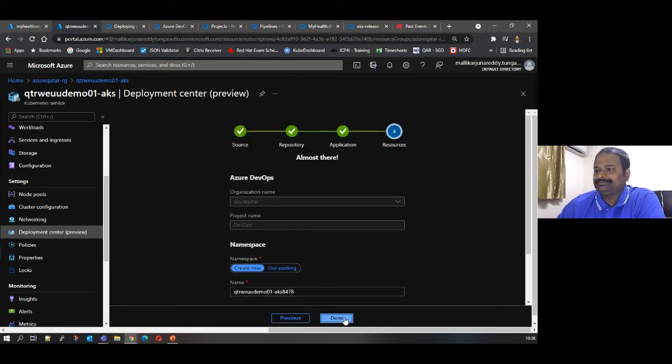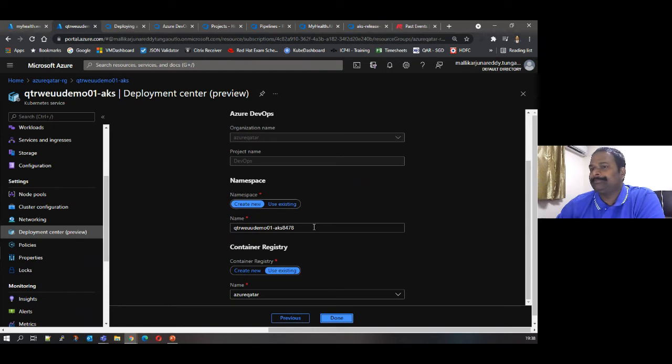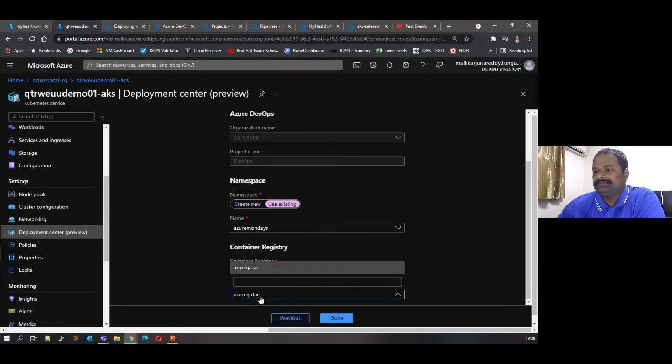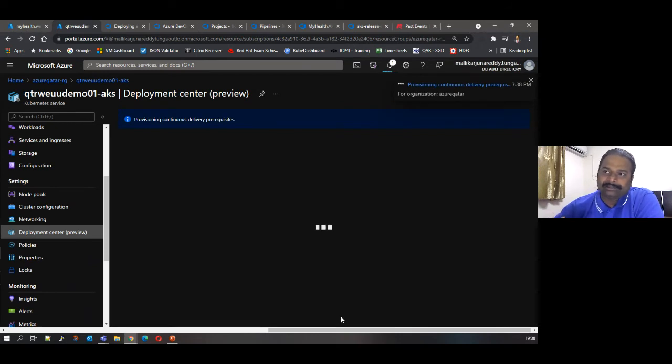In the second click, it will ask whether you want to choose a namespace. You can use an existing one. I'm choosing Azure Monday, which we just created. This is the Azure Qatar repository which we have. I'm selecting the repository. Done. So in 3 clicks, using this AKS deployment center, it will create your CI/CD pipeline and do all the job. The only thing is your source code needs to be ready.